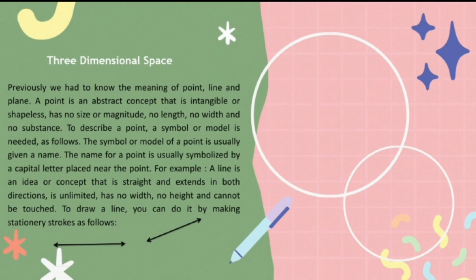A line is an idea or concept that is straight and extends in both directions, is unlimited, has no width, no height, and cannot be touched. To draw a line, you can make a stroke as follows.